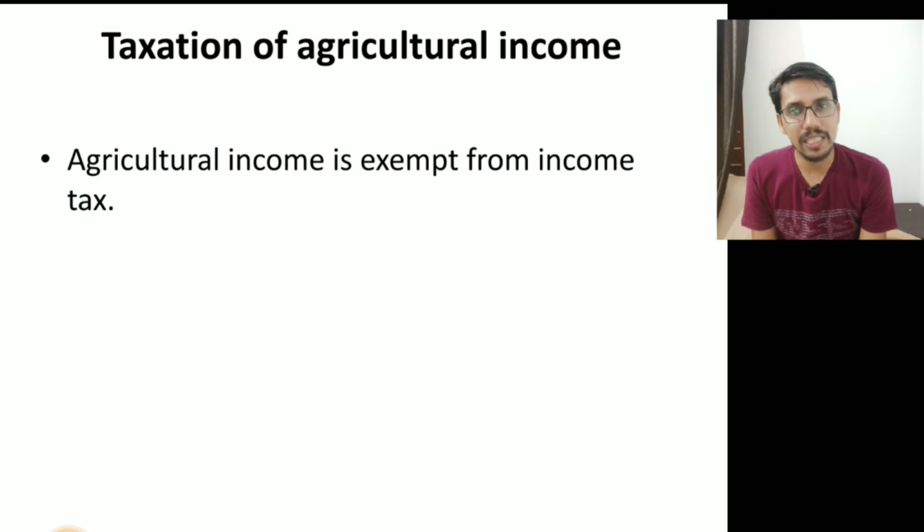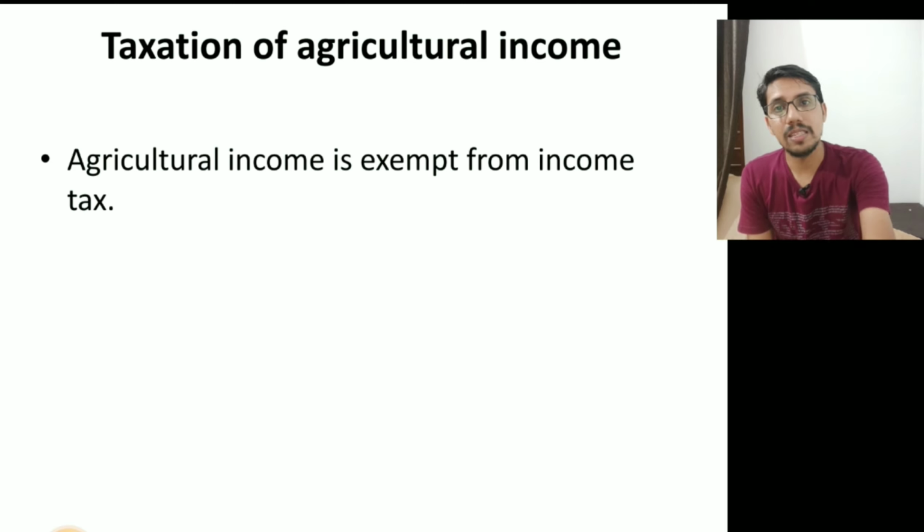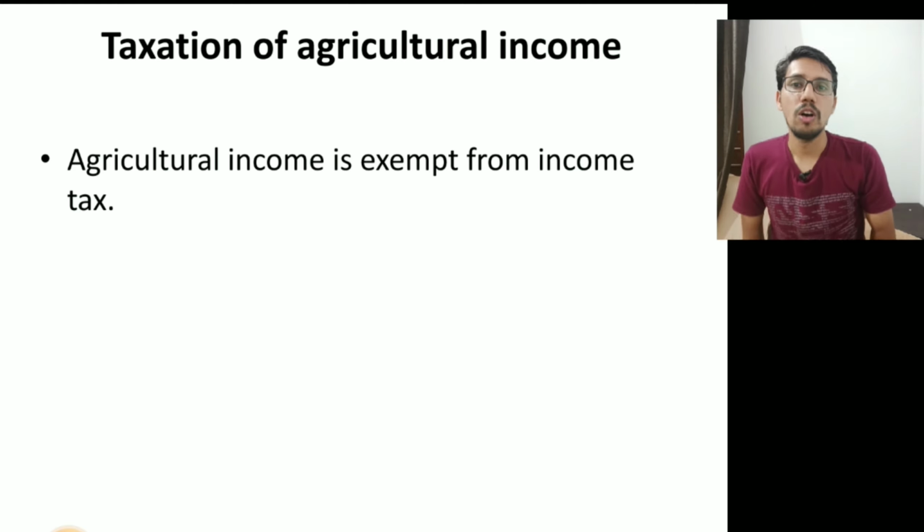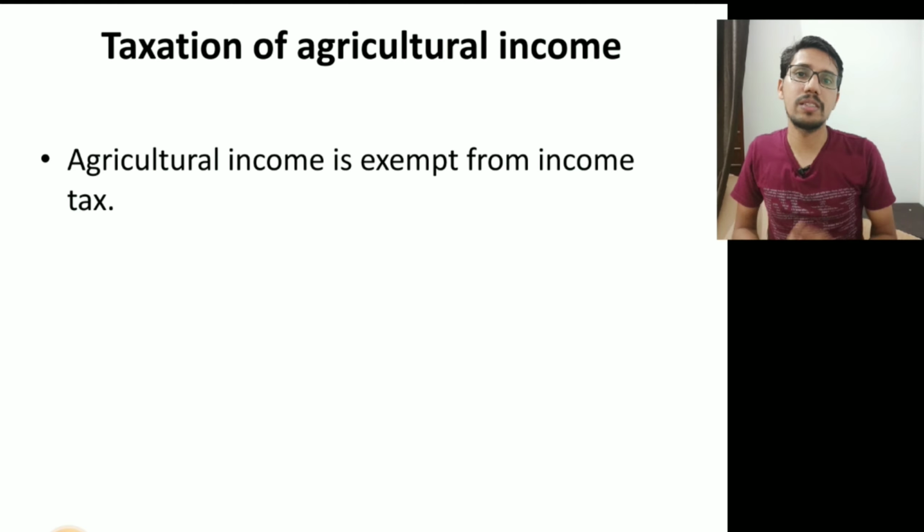Agricultural income is exempt from the tax because agriculture is included in the state list. We have already discussed what the constitution is, what the central list and state list are, and how the central government is forming rules. So income tax is framed by the central government, but agriculture is included in the state list. So agricultural income is exempt from income tax, but indirectly we have to pay some of the taxes.